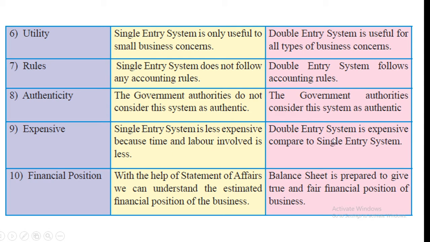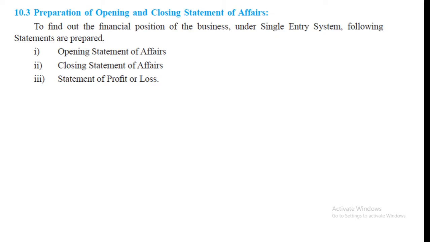Double entry system is expensive compared to single entry system. With the help of statement of affairs, we can understand the estimated financial position of the business. Balance sheet is prepared to give true and fair financial position of business. Now see preparation of opening and closing statement of affairs. We prepare opening and closing statement of affairs in single entry system instead of balance sheet.